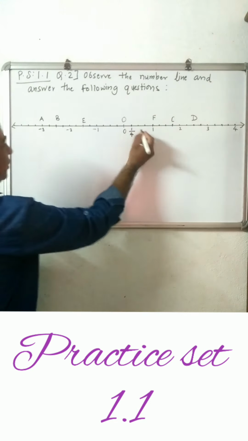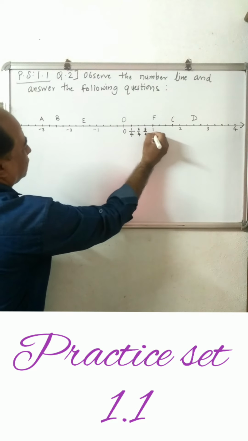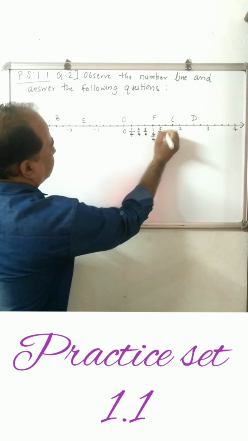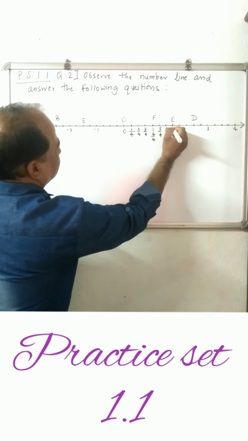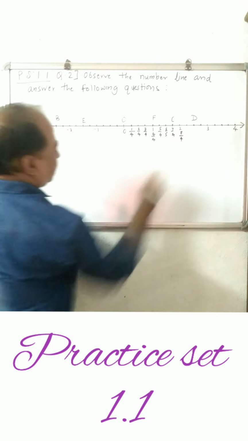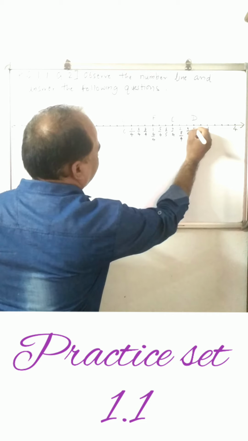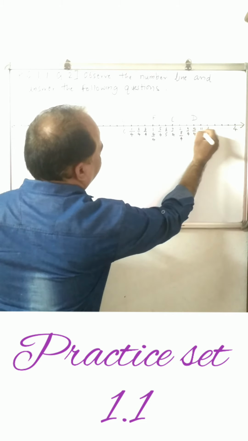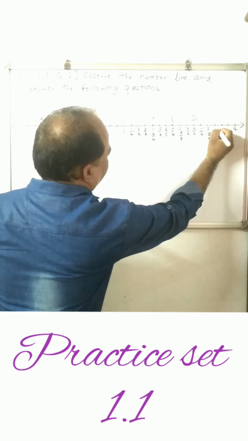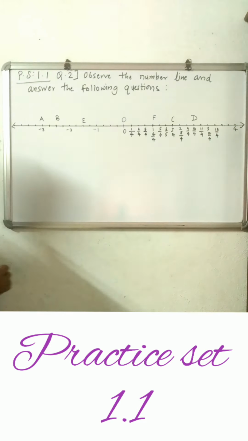First is 1 upon 4 on the right hand side. This is 2 upon 4, 3 upon 4, 4 upon 4. Then 5 upon 4, 6 upon 4, 7 upon 4 and 8 upon 4. 9 upon 4, 10 upon 4, 11 upon 4, 12 upon 4. Then 13 upon 4 and so on on the right hand side.